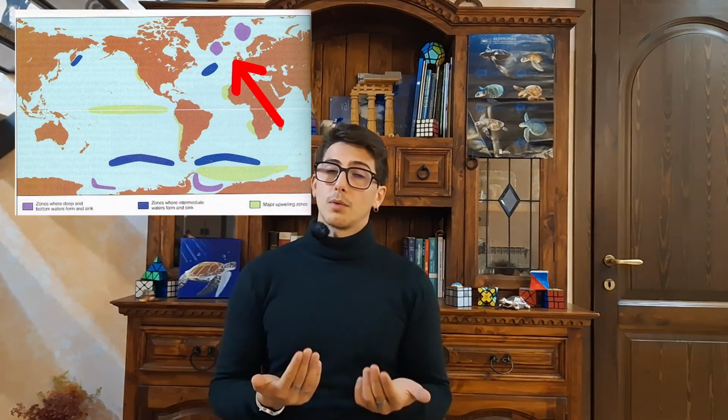We can identify them when the water goes down, generating a downwelling, and traps all the characteristics that the water has at the surface: the oxygen that it has, the different concentrations of nutrients, and the salinity that this water has. And the main places where water masses are created are the poles, the South Pole and the North Pole.